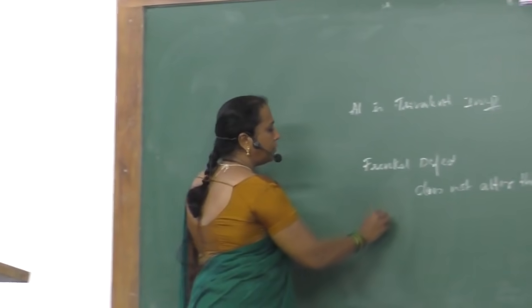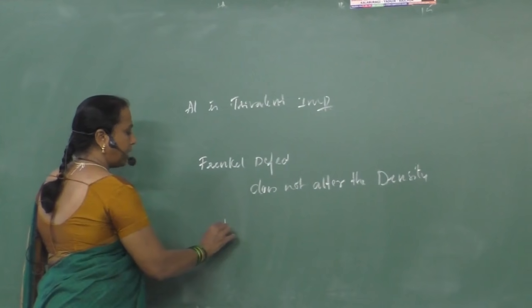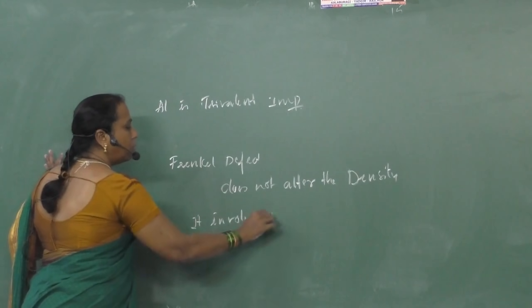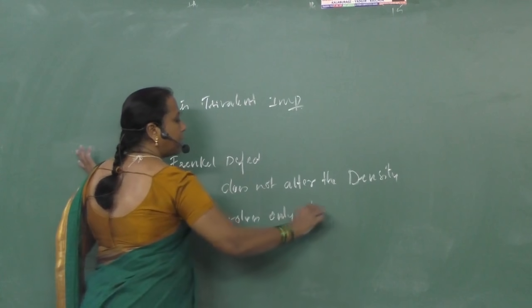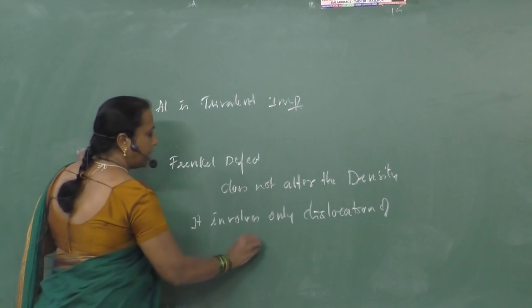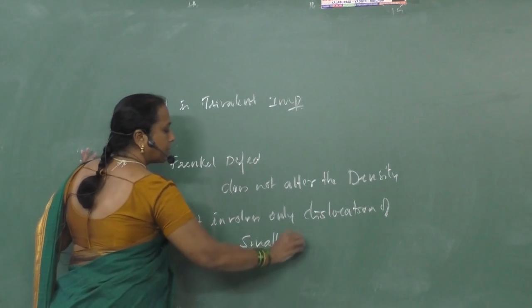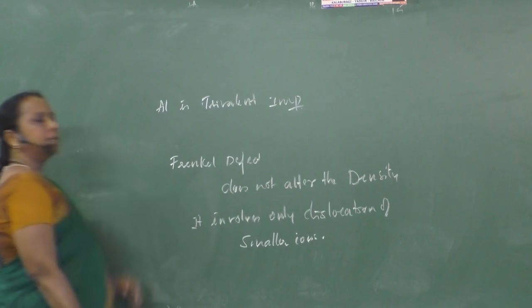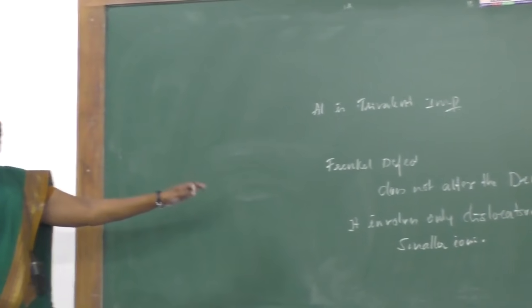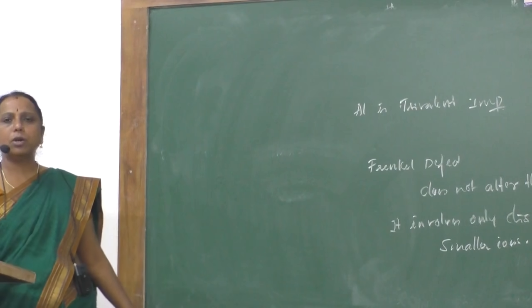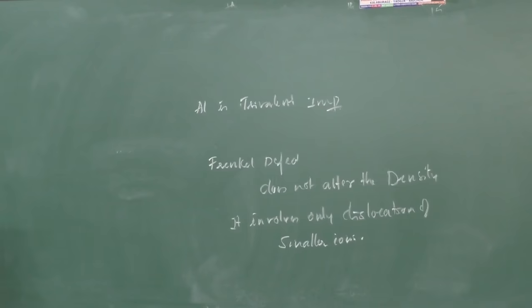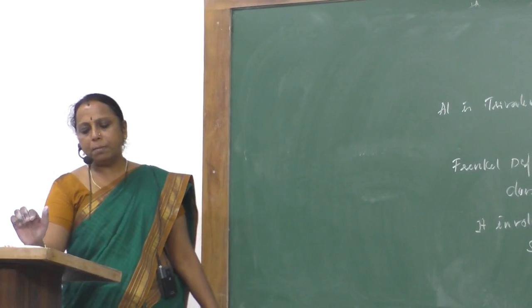That is, in Frenkel defect, only dislocation of smaller ions takes place. Therefore, density does not change. Answer: because during Frenkel defect only dislocation of smaller ions takes place, therefore density does not change. Sub-question number 3 in the 12th question.